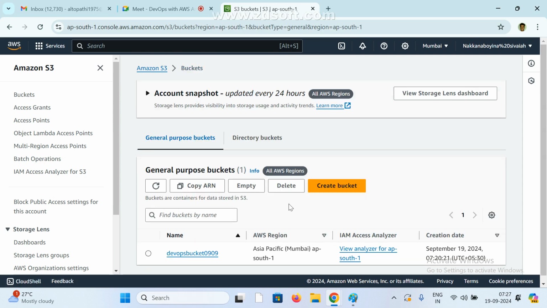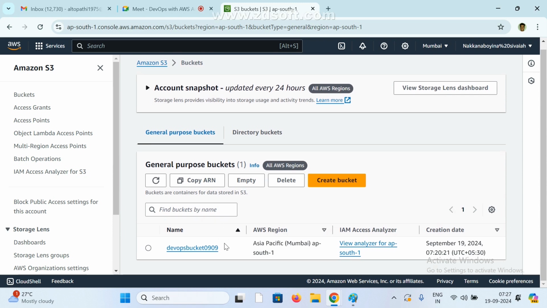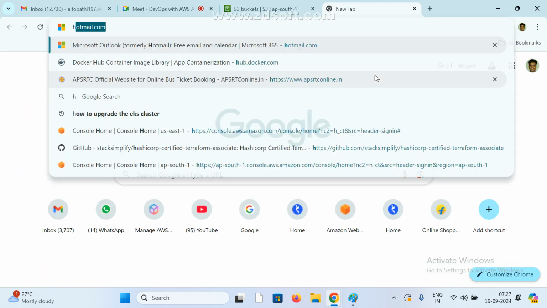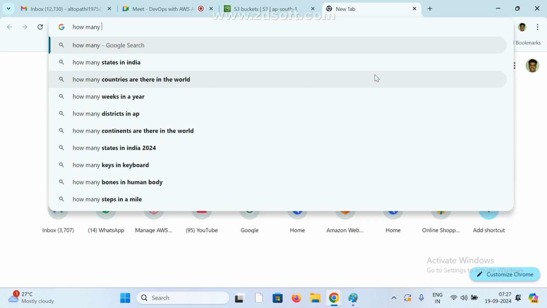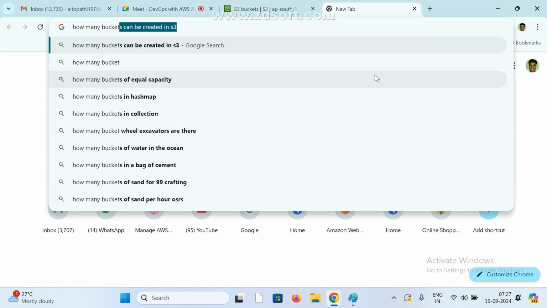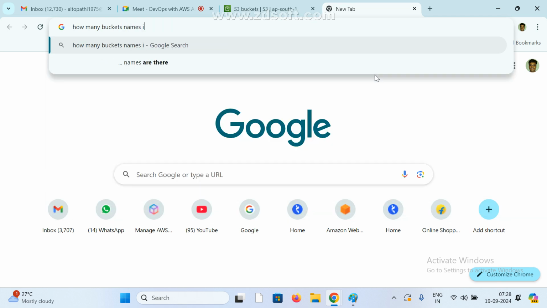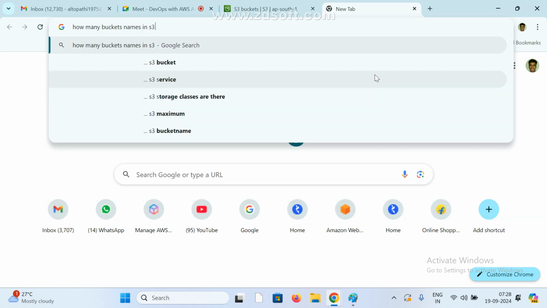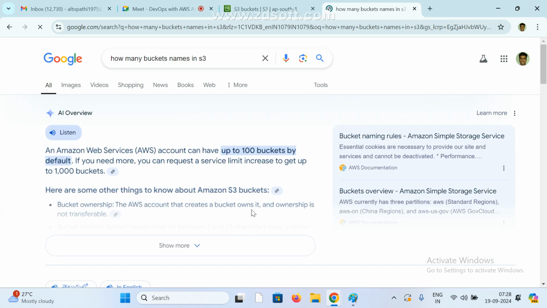Sir, how many buckets shall we create for one user? That is based on your usage. Here we are maintaining many. Bucket names in S3, we can give many bucket names. I don't know exactly, but there is no restriction, based on your usage, we can give.